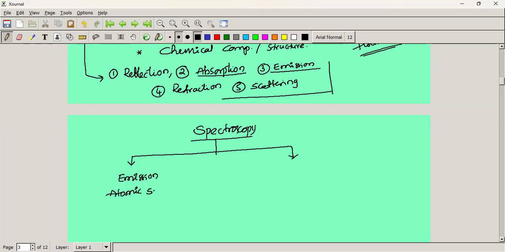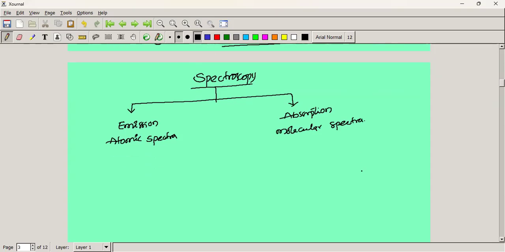Emission spectroscopy is called atomic spectra. Absorption spectroscopy is considered molecular spectra.